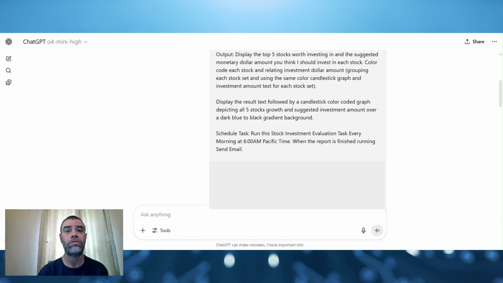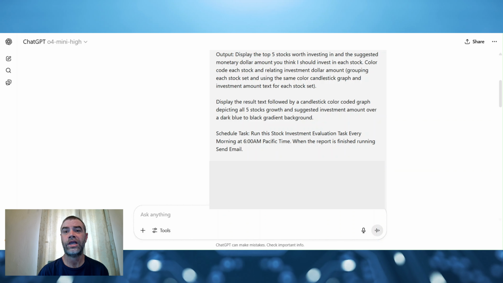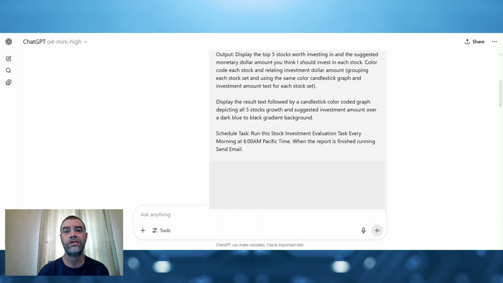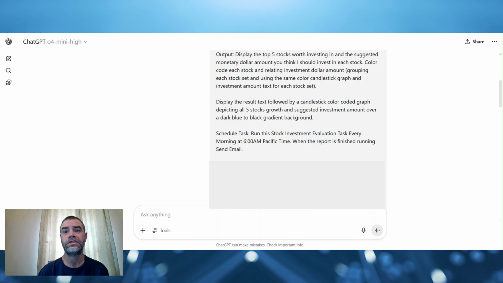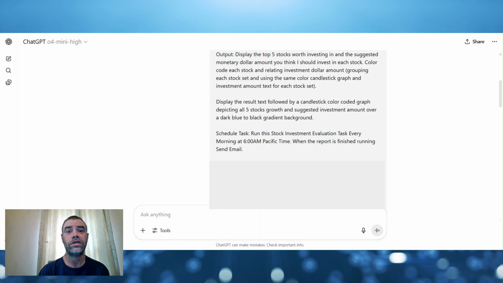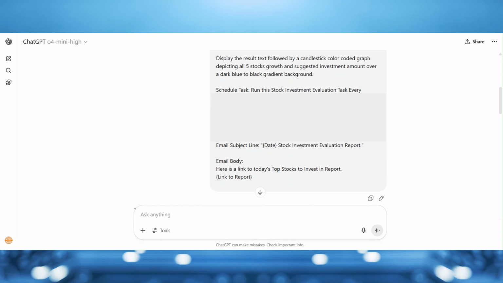And then I tell it that I want it to display the result as a candlestick colored graph depicting the growth of all 5 stocks, suggesting investment amounts, over a dark blue black gradient background. We'll see how it handles that gradient. Let's see. I don't know.